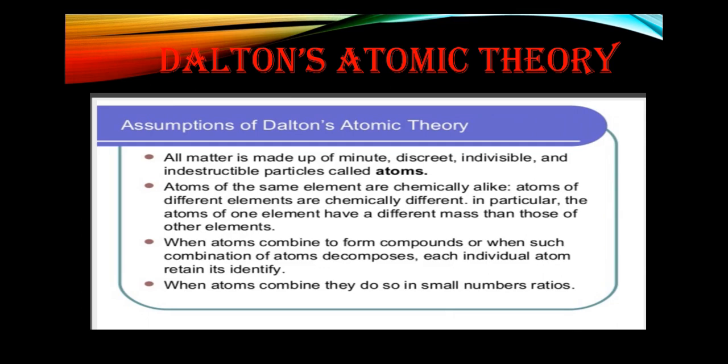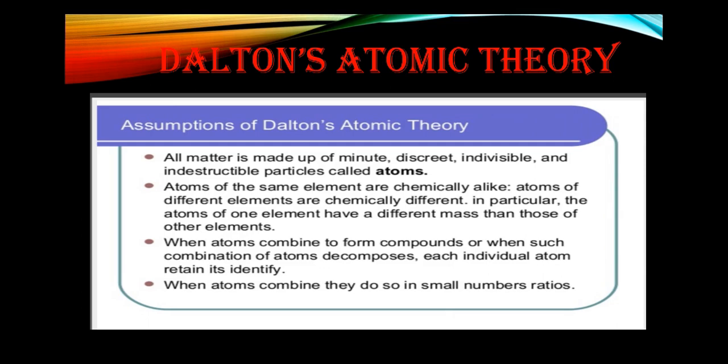For example, water is a compound made up of hydrogen and oxygen. After electrolysis, when the hydrogen and oxygen are separated, the properties of the atom of oxygen remain the same and the properties of the atom of hydrogen remain the same. They retain their atomic property. There is no loss in the atomic property of each element.